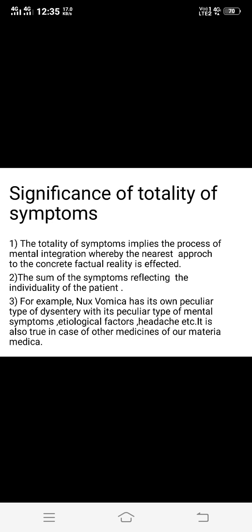Each drug has its own type of mental and physical symptoms. So, each of them must be clearly apprehended as the peculiar prototype of the totality of a particular type of disorder related with particular parts of the whole organism. So, the combination of a number of such peculiar symptom complexes makes the complete totality of that drug.